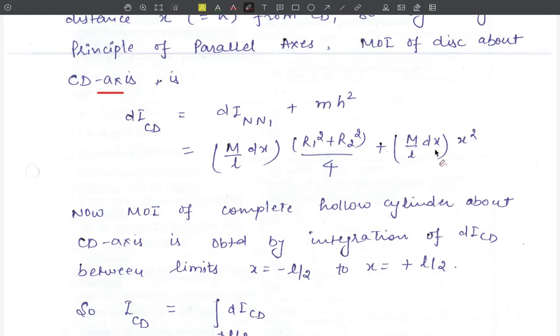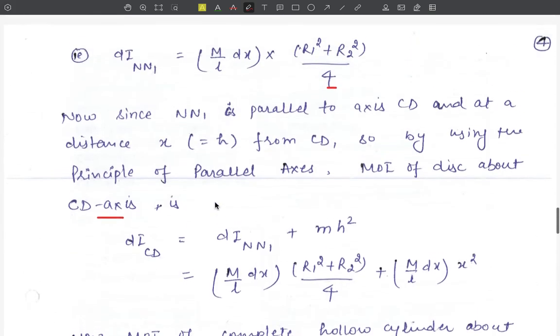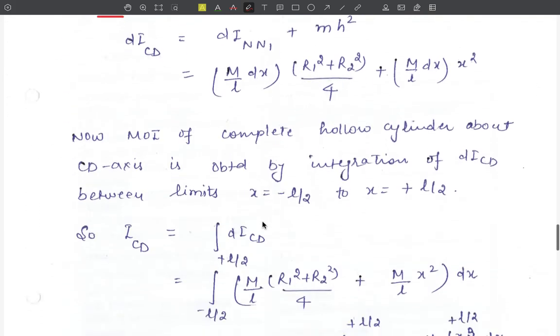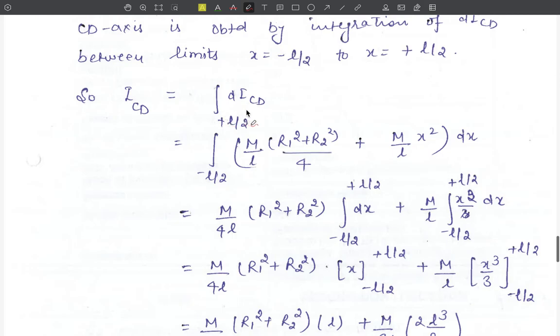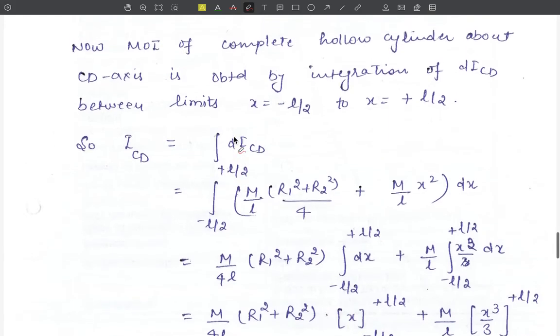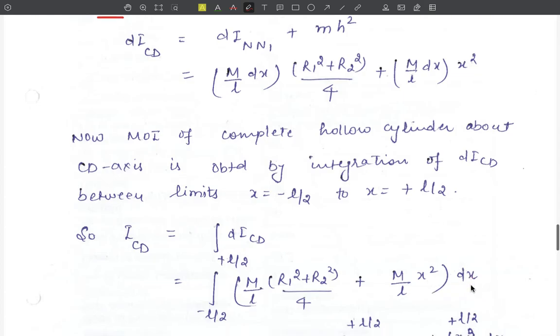Now we have this small moment of inertia, and with the help of this we can find out the moment of inertia of the complete hollow cylinder about the CD axis by integrating it. Now the limits of integration will be minus l upon 2 to plus l upon 2. Therefore, we get our moment of inertia to be equal to integration of dI CD, that is integration from minus L upon 2 to plus L upon 2 of this small moment of inertia, that is m upon L into r1 square plus r2 square upon 4 plus m upon L into x square into dx.